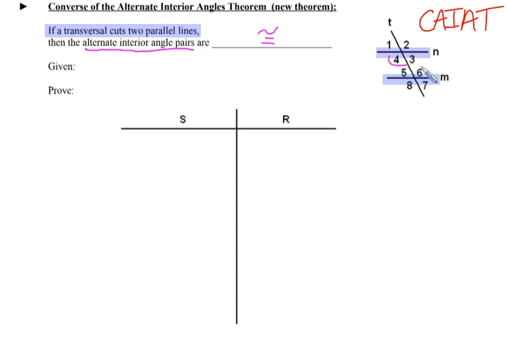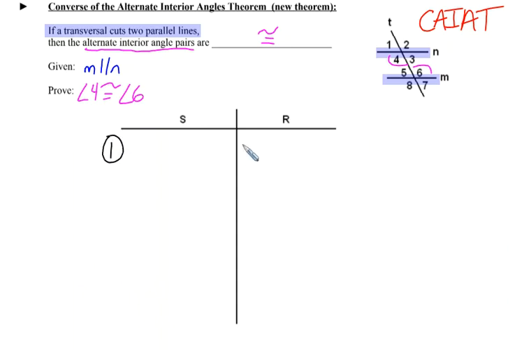For instance, let's look at angles 4 and 6. Now we're actually going to prove this result. Remember that our given statement is always the hypothesis of the if-then statement. Relative to this picture, the transversal T is cutting the parallel lines M and N. So our given is that lines M and N are parallel. We want to prove that the alternate interior angle pairs are in fact congruent. In this picture, let's prove that angle 4 is congruent to angle 6.